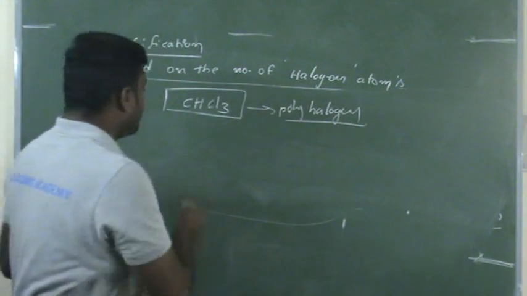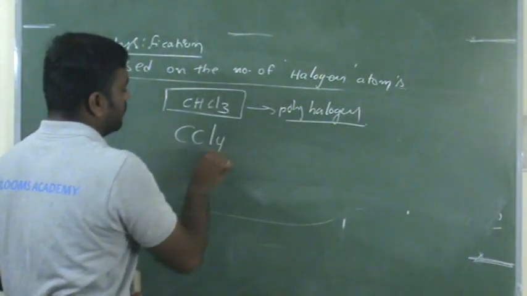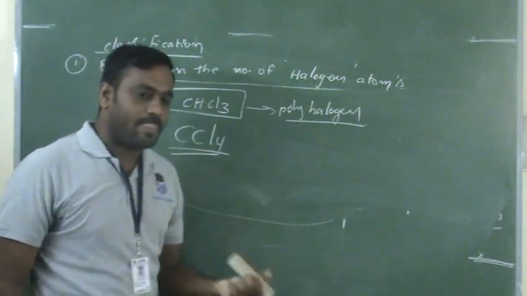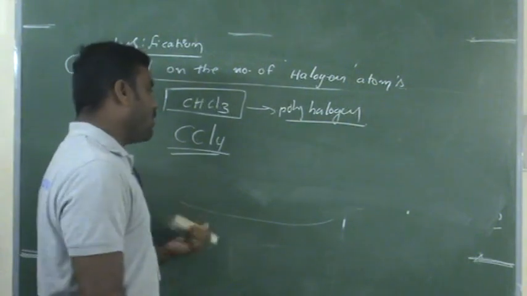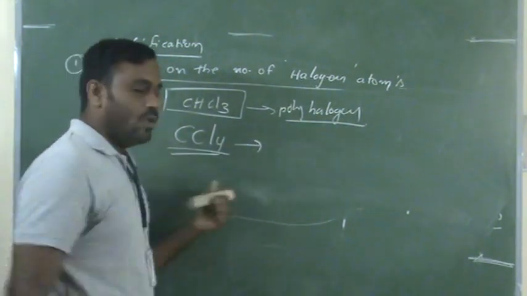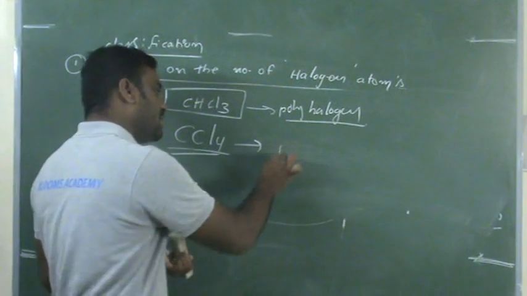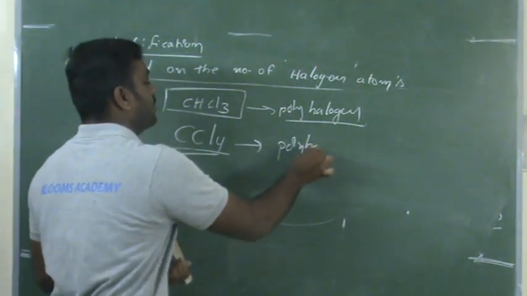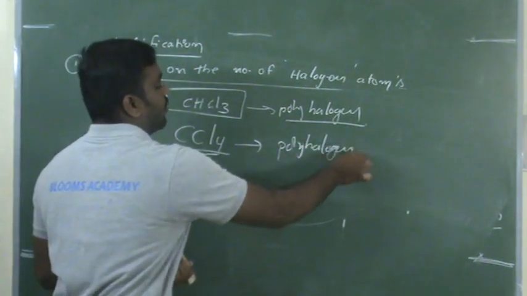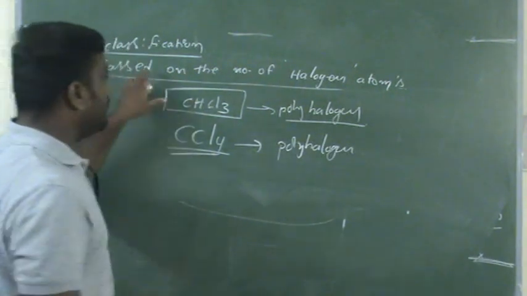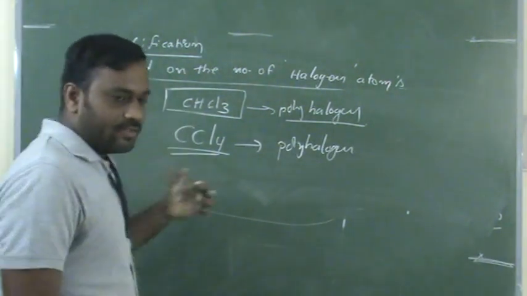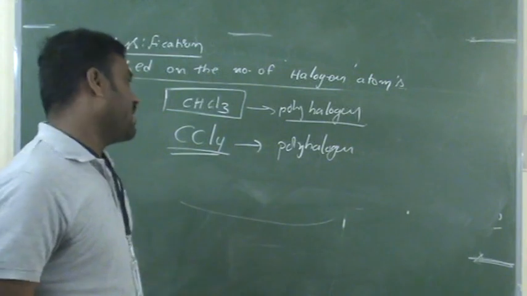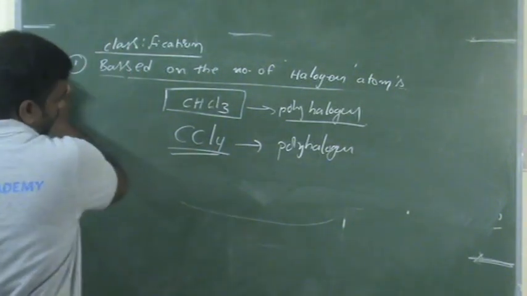Okay, one more example is CCl4. This is also one of the best examples. That is called carbon tetrachloride. Okay, what type of halogen compound does this belong to? This also belongs to polyhalogen compounds. Okay. This is the first criterion to decide whether it is a monohalogen, dihalogen, trihalogen, or polyhalogen compound.